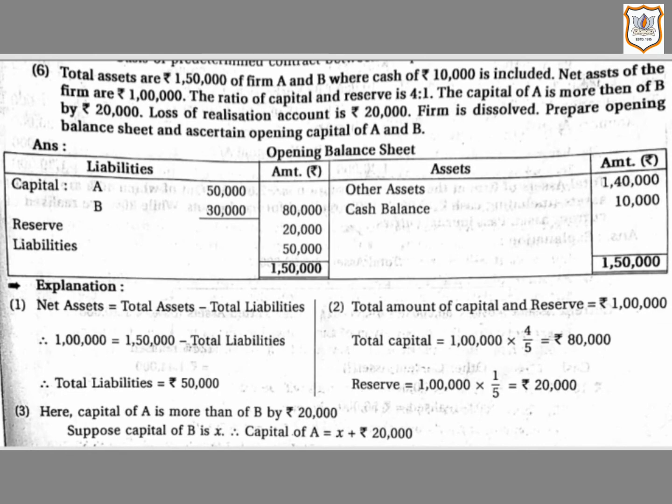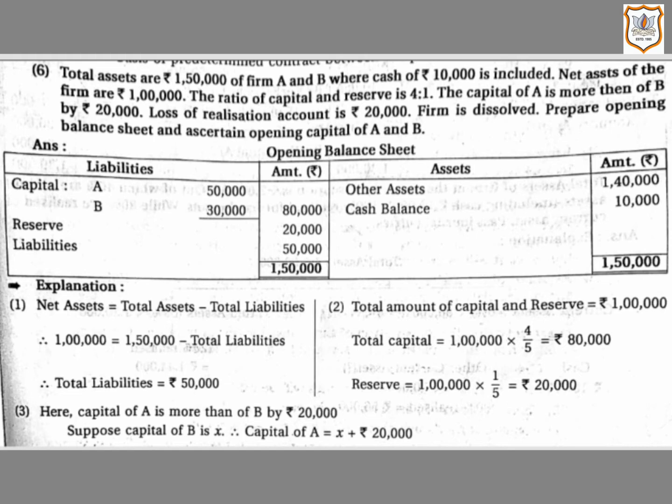Now let us do question number 6 of question number 4 of your textbook on page number 311. Here is the question. Total assets are 1,50,000 of firm A and B, where cash of rupees 10,000 is included. Net assets of the firm are rupees 1 lakh.